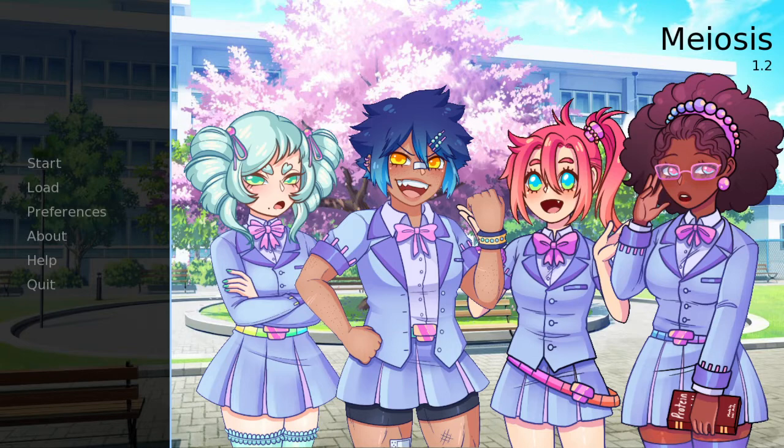As you play the game, you're presented with several choices you can take as the game progresses that will affect your romance with the characters and dialogue options you get as the game progresses.